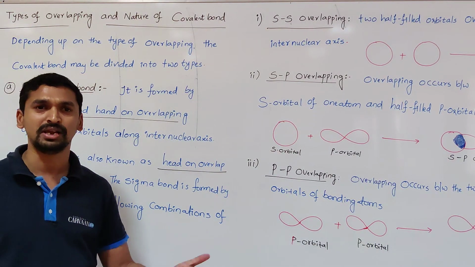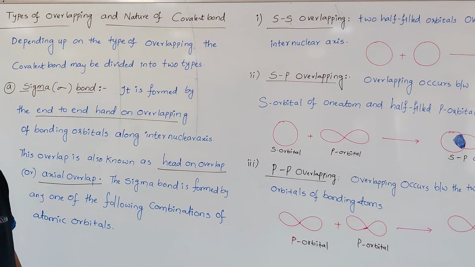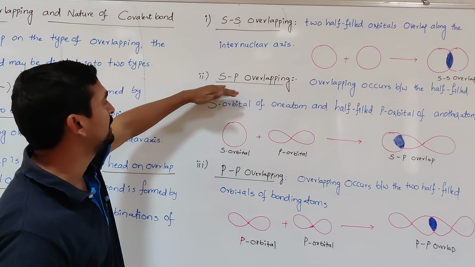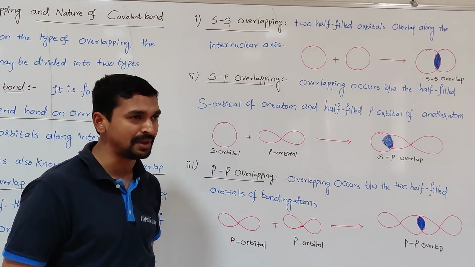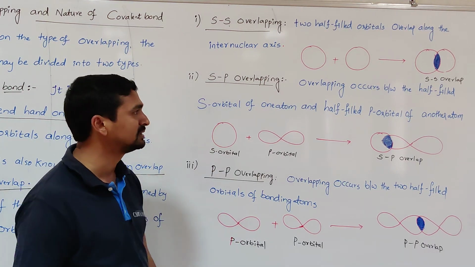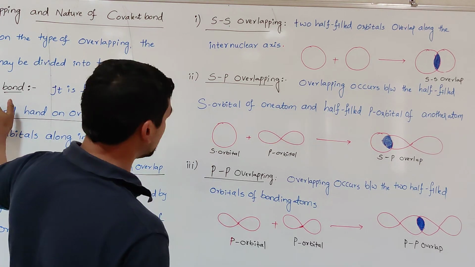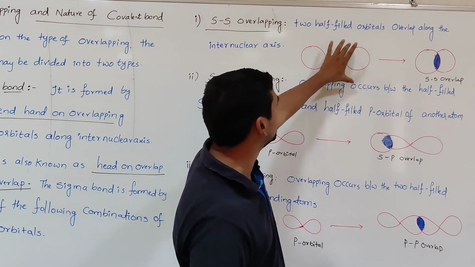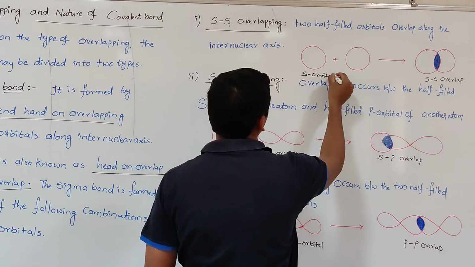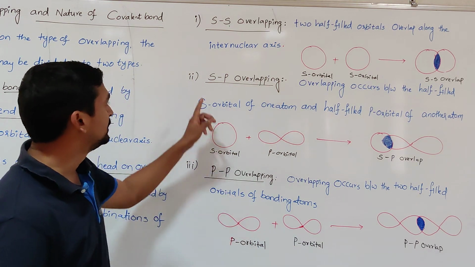The sigma bond is formed by any one of the following combinations of atomic orbitals, because all the time the s orbital may not be involved in the bond formation. Sometimes p orbitals are also involved. So three types of overlapping are there: ss overlapping, sp overlapping, pp overlapping. You know very well the s orbital is spherically symmetrical in any direction along the axis, so it always results in the formation of only one bond. Which bond is that? Sigma bond. Let us take two half-filled s orbitals. When s and s orbitals overlap, that results in the formation of which bond? Sigma bond.